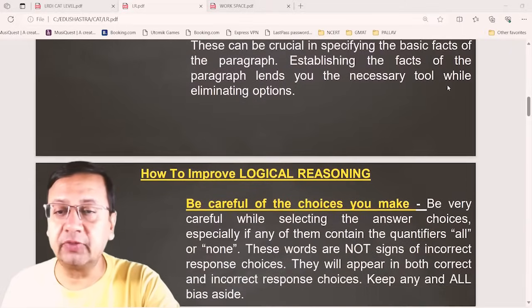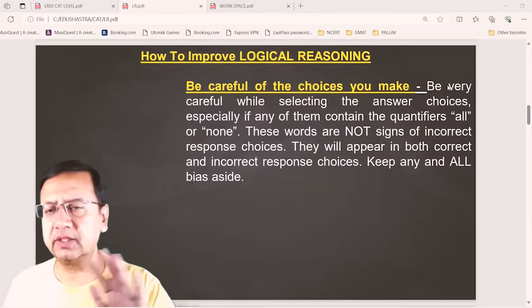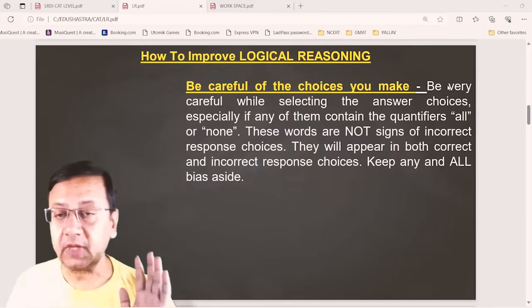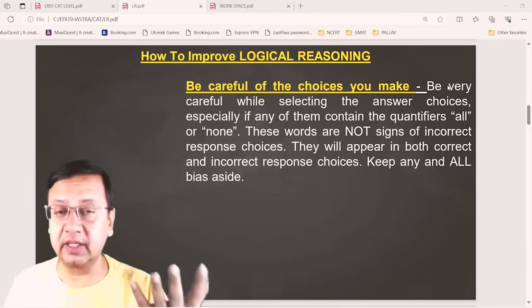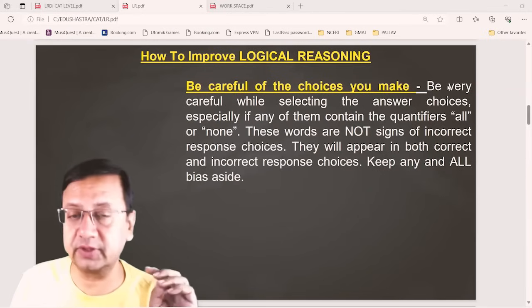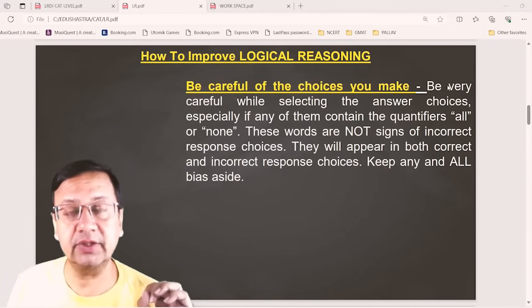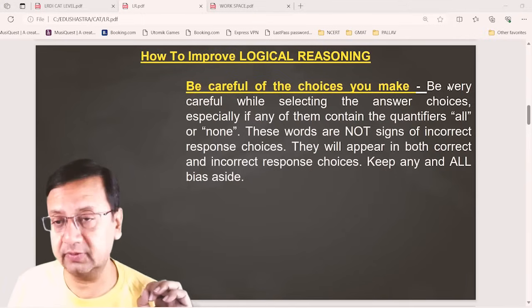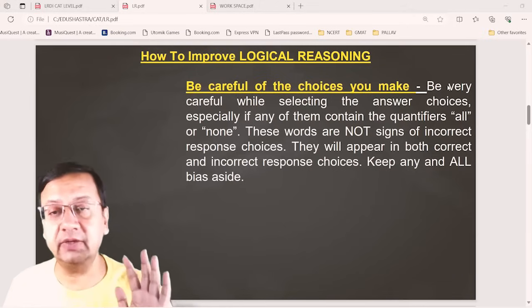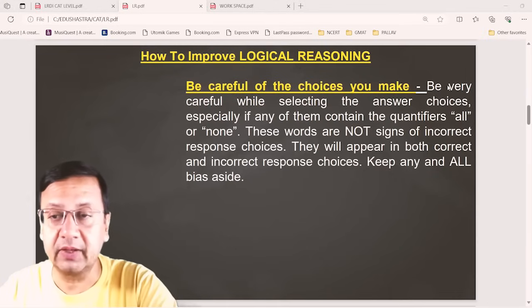Be careful of the choices you make, whatever the answer you are getting. There are options like none of these, all of these. These are options which you typically get in the examination, and they make a little trouble when you are putting up your answer. So try to be very attentive when you are picking your options for the final mark.